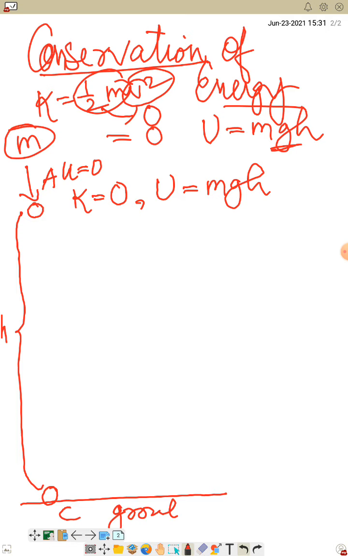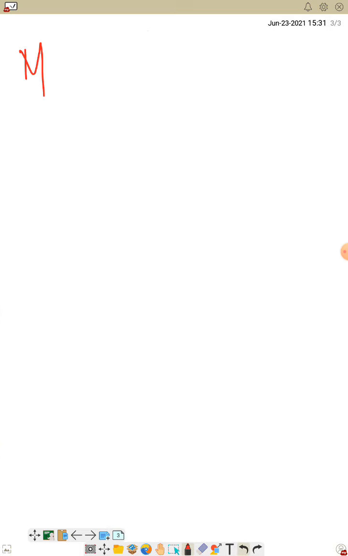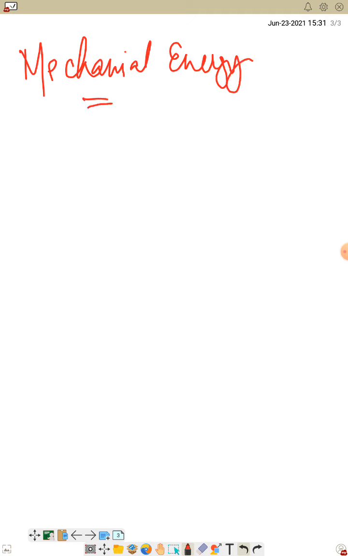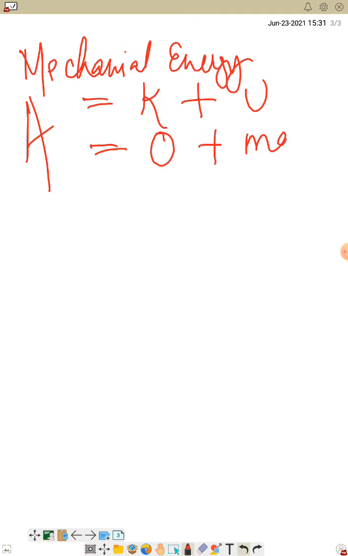Did you understand here? So the total mechanical energy. Now what is mechanical energy? Mechanical energy is nothing but the sum of kinetic energy and potential energy. So at position A, kinetic energy was 0, potential energy was mgh.